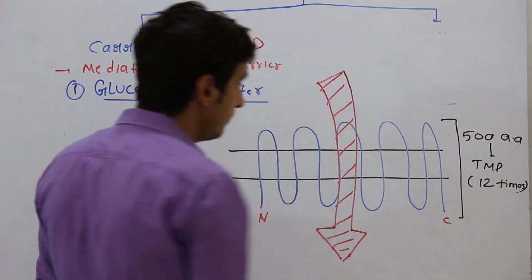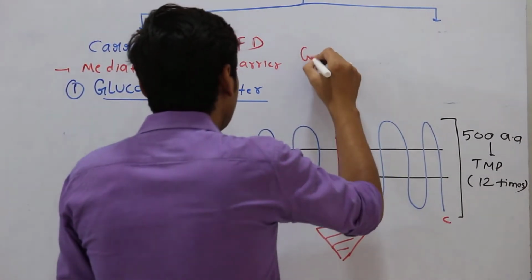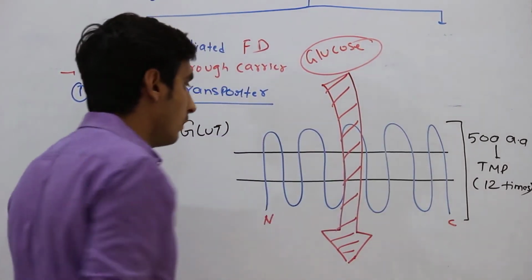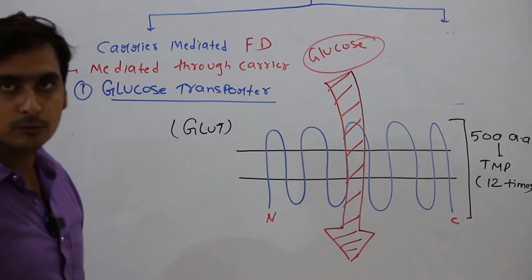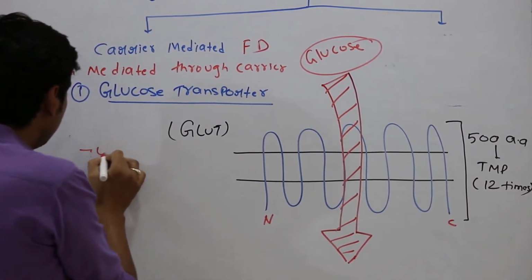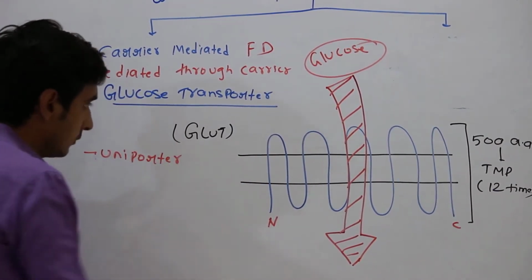In this, N and C termini both will be cytosolic, and you have glucose molecules here. So it helps in the movement of glucose in one direction. So we call it a uniporter transport.